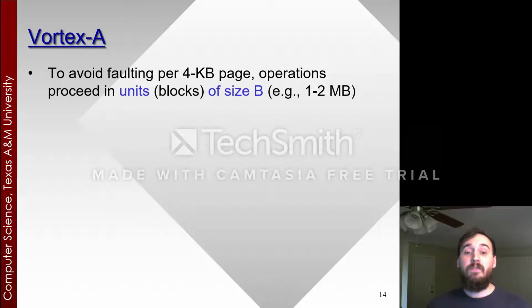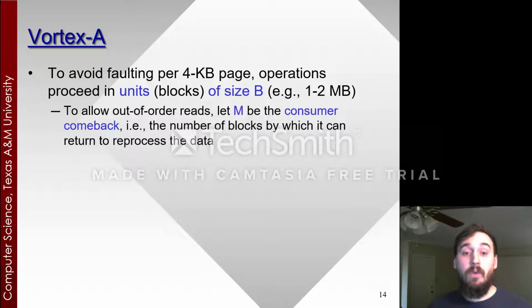To avoid faulting each and every 4 kilobyte page, operations proceed in units or blocks of size B, for example, usually 1 to 2 megabytes. To allow out-of-order reads, let M be the consumer comeback, in other words, the number of blocks by which it can return to reprocess data.